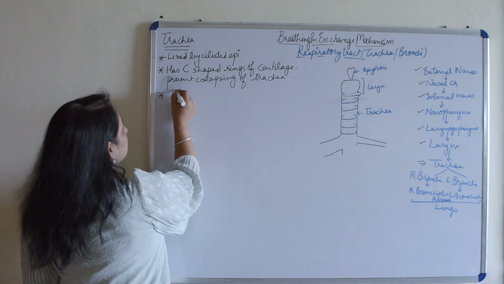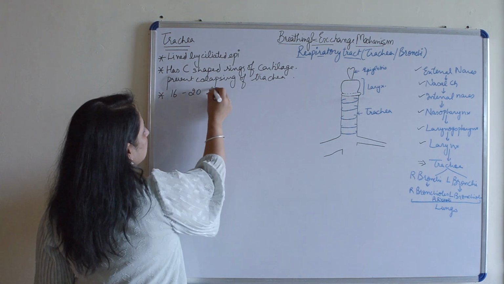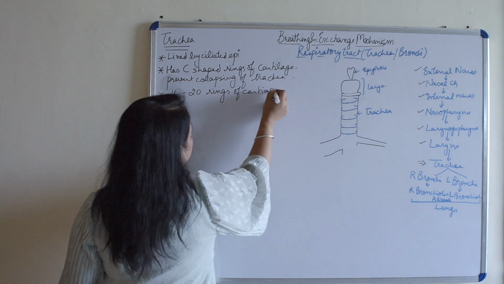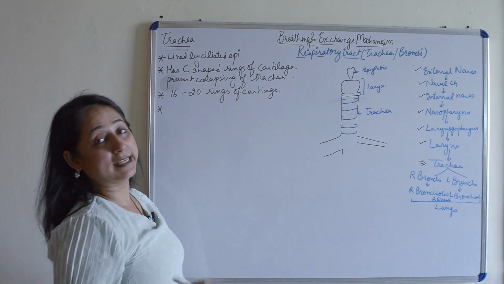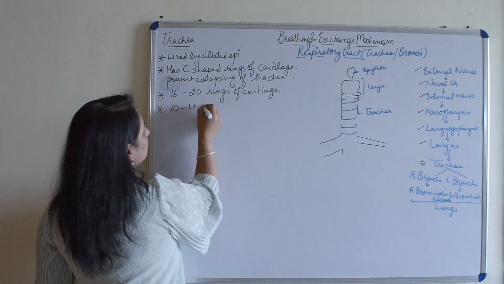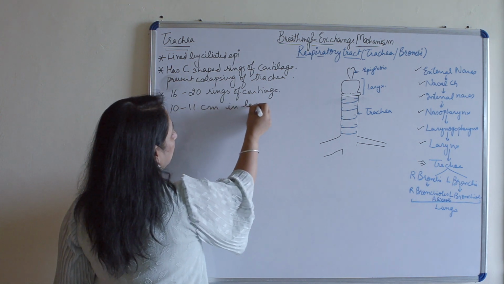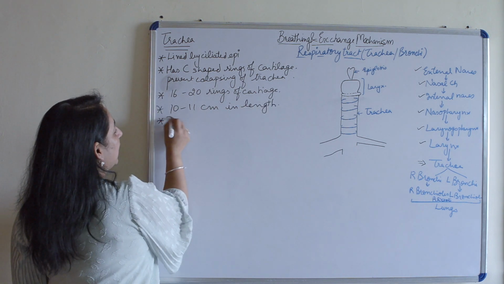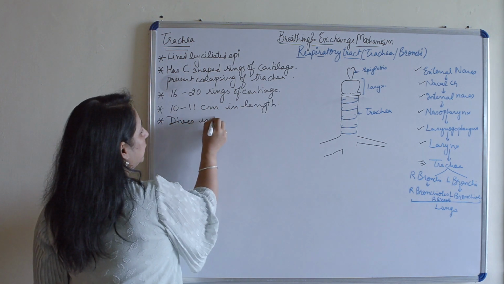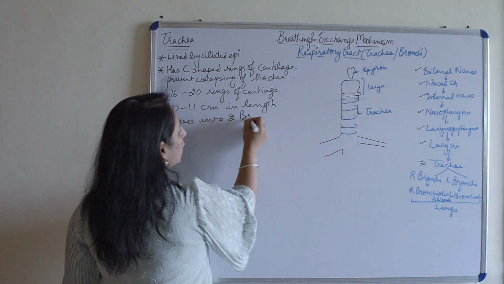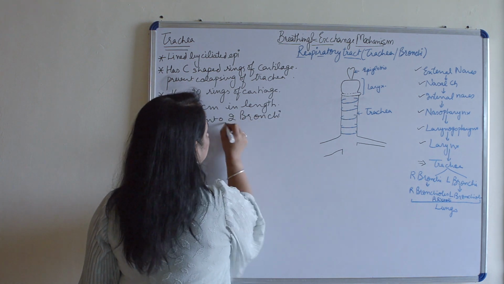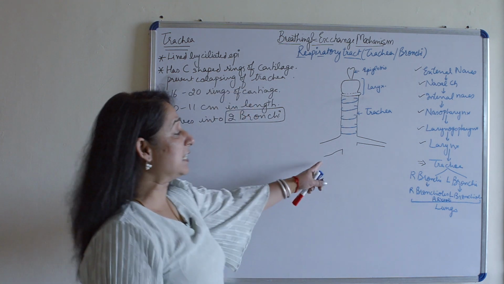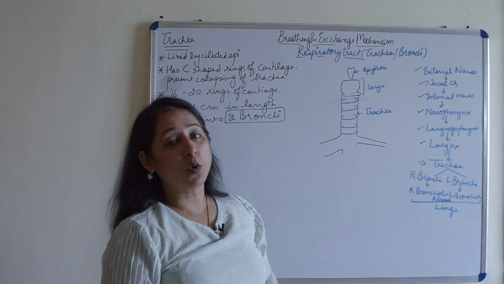Now, there are 16 to 20 rings of cartilage in a trachea. And what is the length of a trachea? It is around 10 to 11 centimeter in length. This trachea further divides into two bronchi, which have made ears. There is a difference between these two bronchi also.